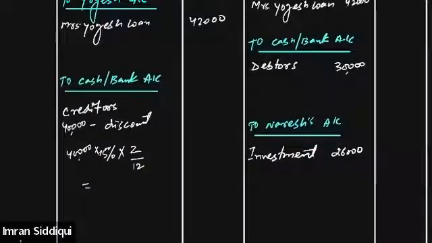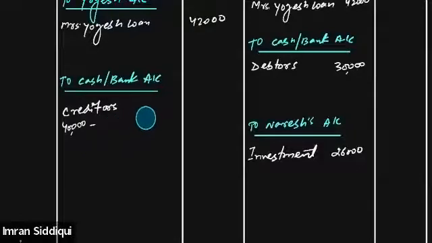Okay, let's just calculate it. Once you calculate it, I think it will be 1,000. 40,000 into 15% into 2 by 12, you will get 1,000 as the discount. So let's just subtract 1,000. Ultimately, the payment that needs to be made to the creditor will be only 39,000. Am I clear, all of you? Is this point clear? This is very, very important. You need to understand this point. Just tell me if it is not clear.